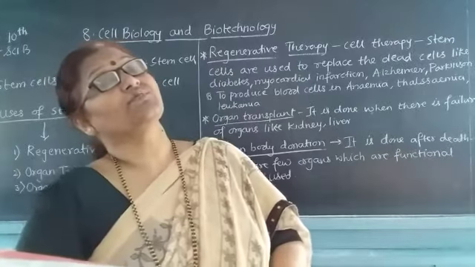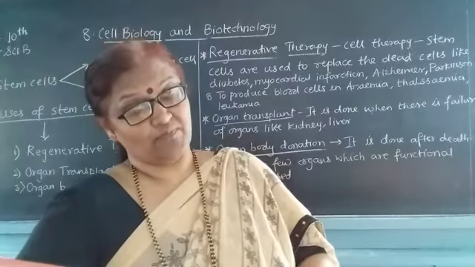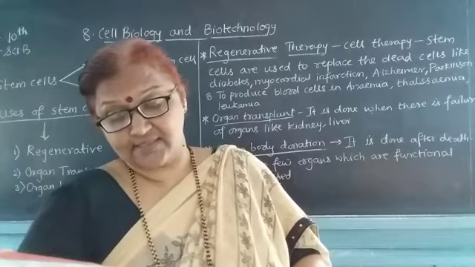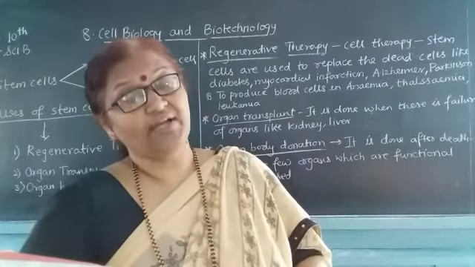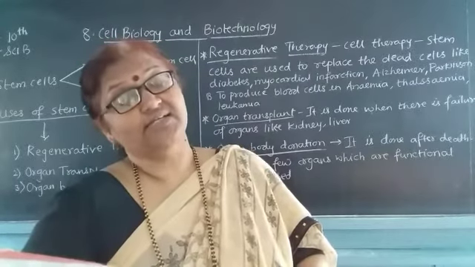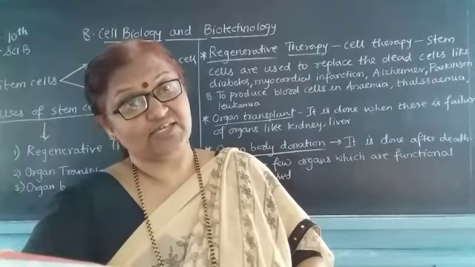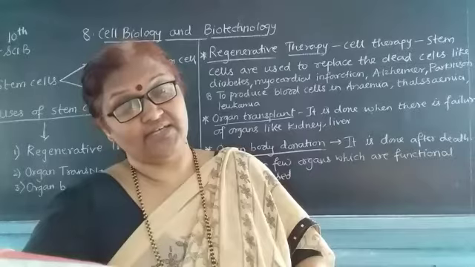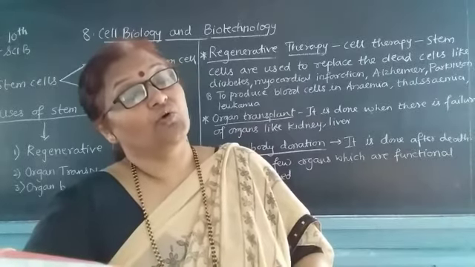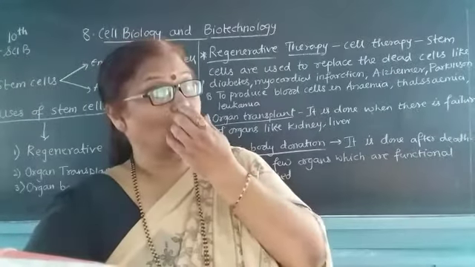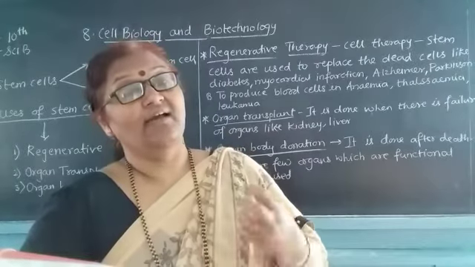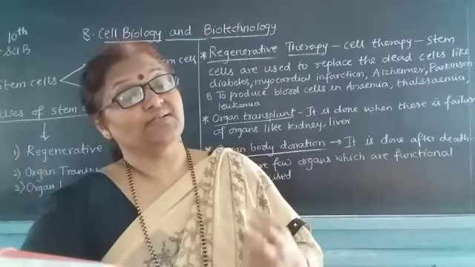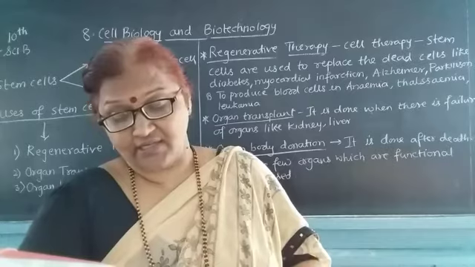Availability of a donor is one of the important issues. A person who can donate the organ is most important in such cases. There are two types of persons here: one is the donor and one is the recipient. The donor is the person who donates the organ, and the recipient is the person who receives the organ.